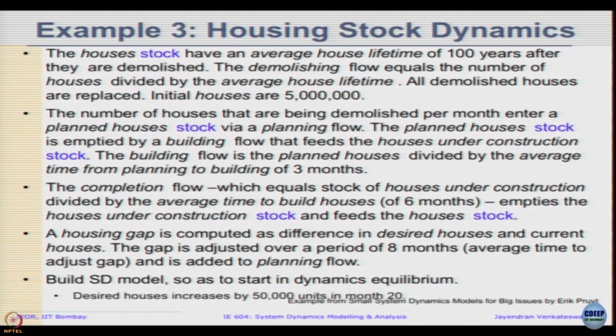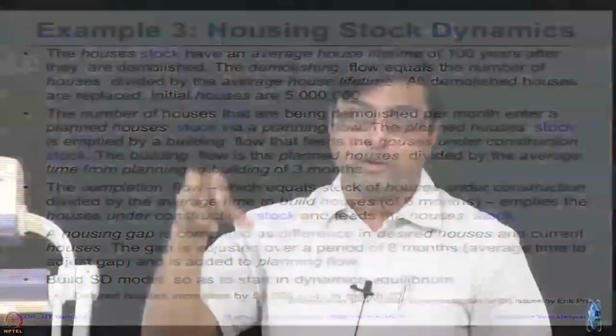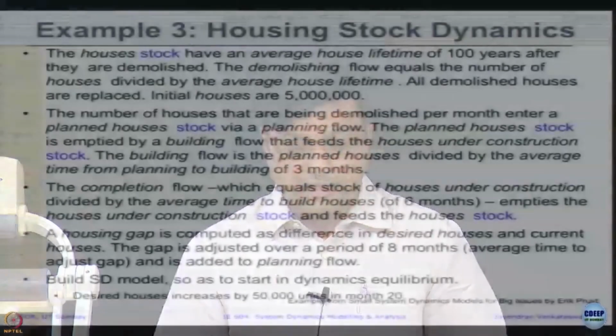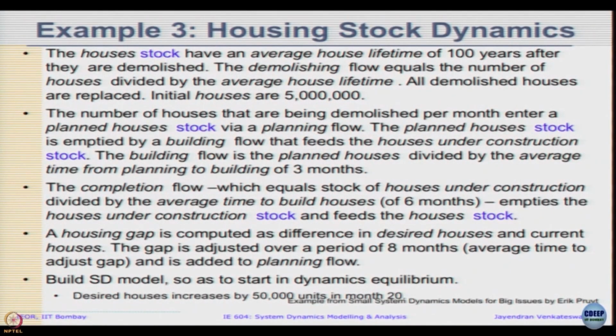Average time to adjust gap is given as 8 months and is added to the planning flow. So, apart from just rebuilding existing houses, they also want to plan to build as many as a desired number of houses. So, build the model so as to start in dynamic equilibrium, and then there is another condition given: desired houses increases by 50,000 units in month 20. Okay. So, this is a very brief description. Let us see what happens when we open the model.